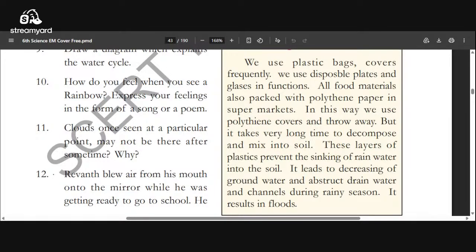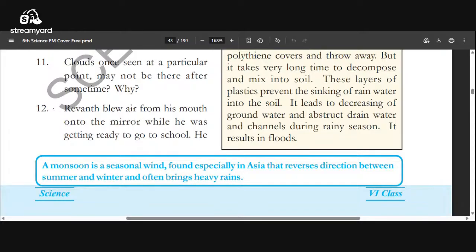Clouds once seen at a particular point may not be there after some time. Why? Clouds always move along with the wind, so that is the reason they cannot stay in a particular place. Clouds are lightweight and flow along with the wind.